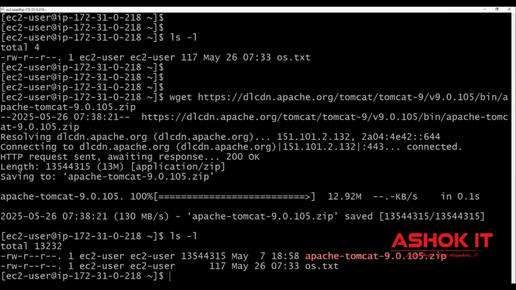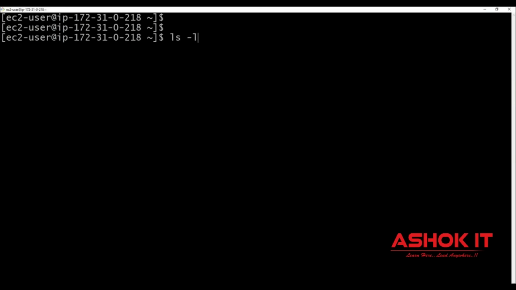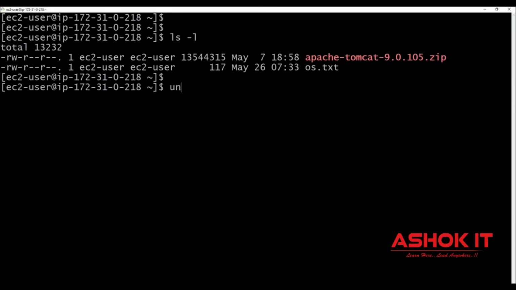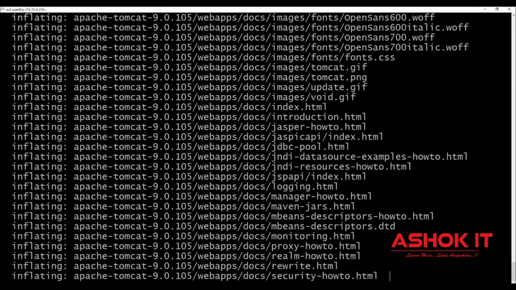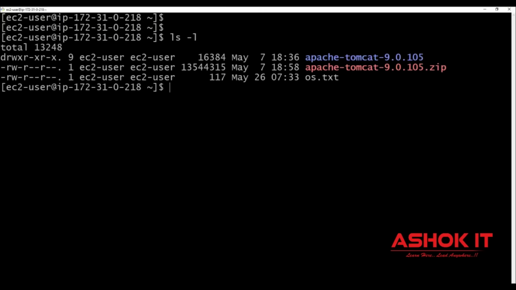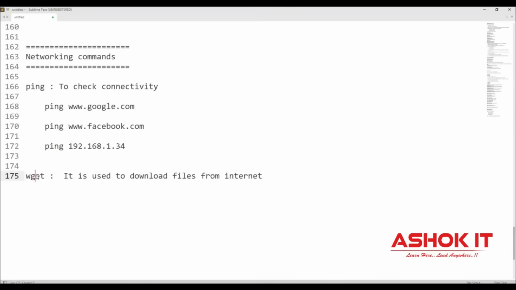How can we extract that zip file in the Linux machine? To extract it, we can use the unzip command. That zip file will be extracted. Now we are able to download the Apache Tomcat web server as a zip file and extract that zip also by using the unzip command. So what is the purpose of wget?